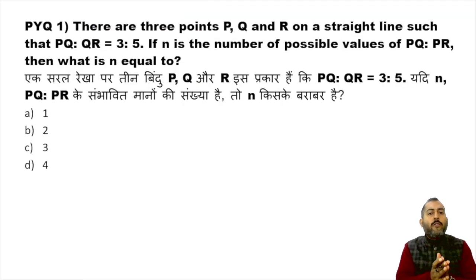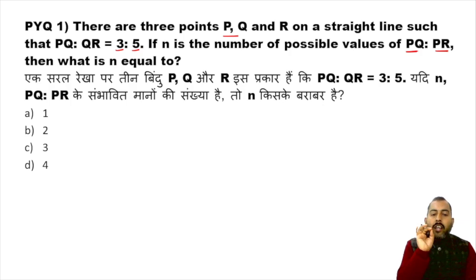Now, it was a PYQ, it is from CSAT. It says there are 3 points P, Q, R on a straight line such that PQ is to QR is 3:5. If n is the number of possible values of PQ is to PR, then what is n equal to? N is the different possible values of ratio that will exist between PQ and PR.